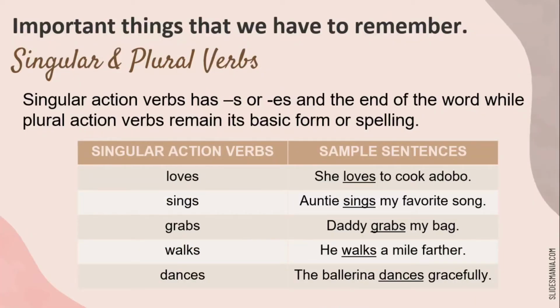These are the important things that we have to remember. Singular and plural verbs. Singular action verbs have s or es at the end of the word, while plural action verbs remain in their basic form or spelling. Singular action verbs. Sample sentences.